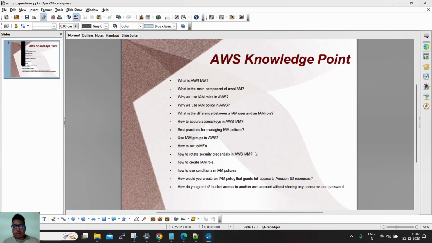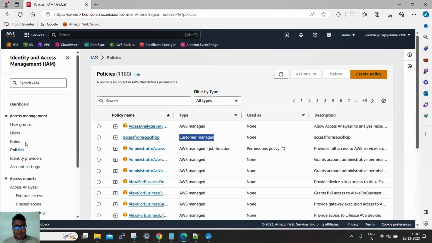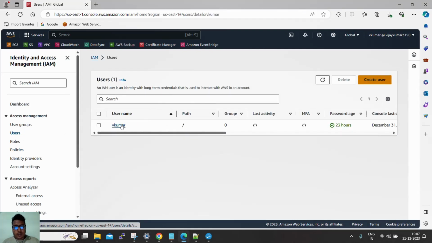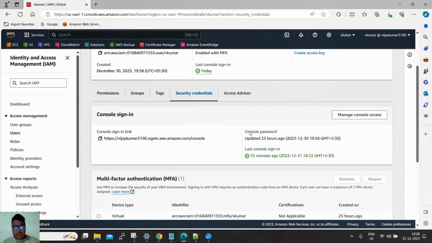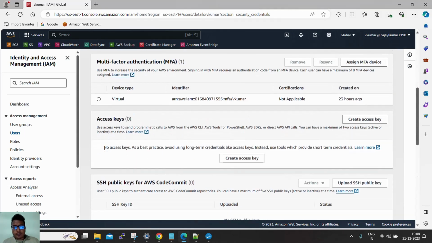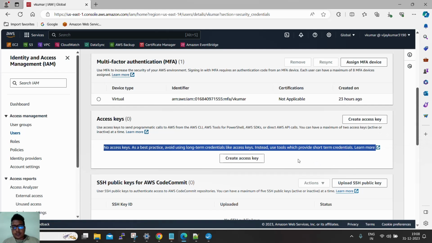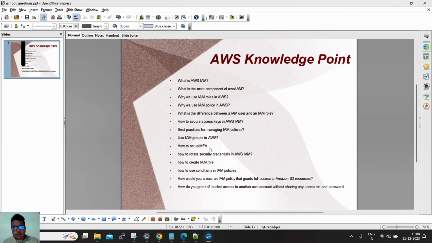To secure the access key, suppose you have this user and you have some secret key here. The best practice is to rotate it frequently, after 6 months or maybe 3 months, generate new keys and use the new keys. We have to rotate these things. We should not keep a single key for a long time, as it might be compromised. So we have to rotate this from time to time.